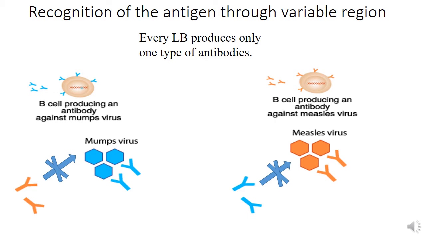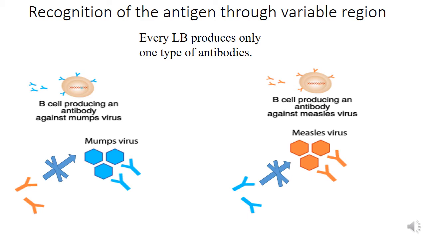So you have here, for example, a B cell presenting one type of antibody represented in blue, and this antibody is directed against the mumps virus, and another B cell producing an antibody in orange, directed against the measles virus.